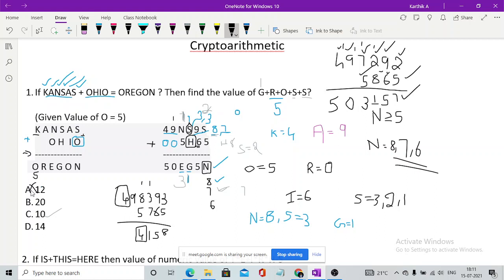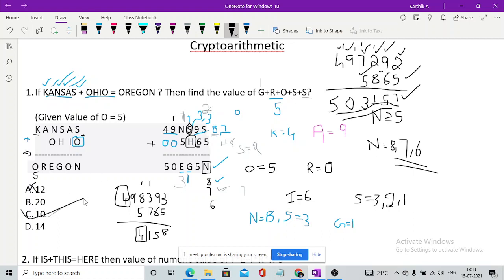So the other option, which the person just told me, what if we change, that is, substitute S as 2 and H as 8, you will be getting a unique answer, where one letter will have only one number. So this is how it works. So the answer should be C.